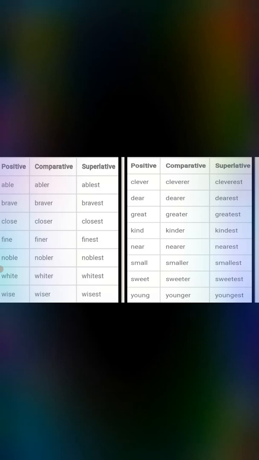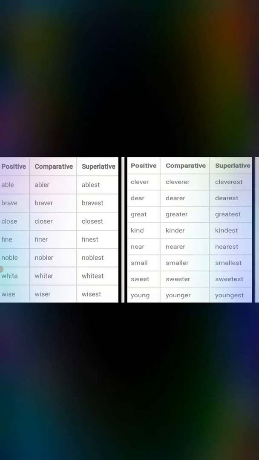I'm giving you an example. Suppose we take the word horrible. We can't say horribler, horriblest. It is the wrong spelling and it does not sound good if we speak it. So to make it easy to understand, we can say horrible, more horrible, most horrible.